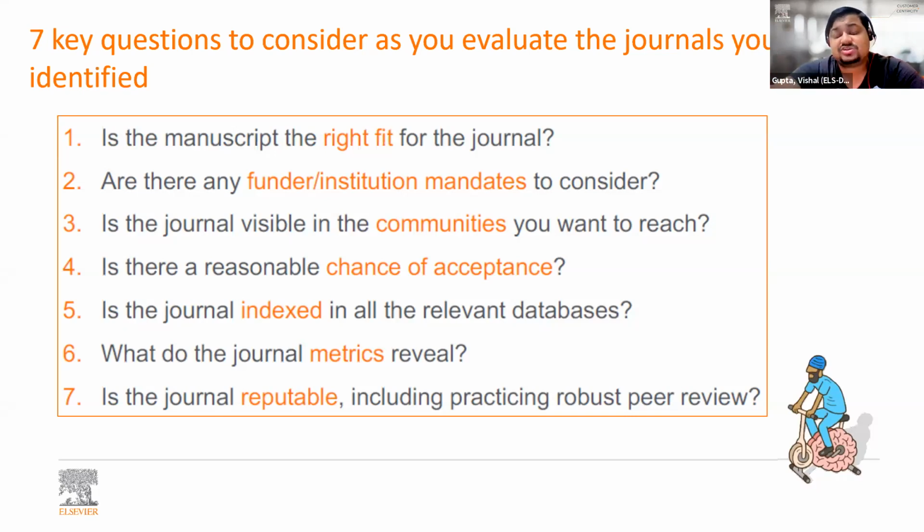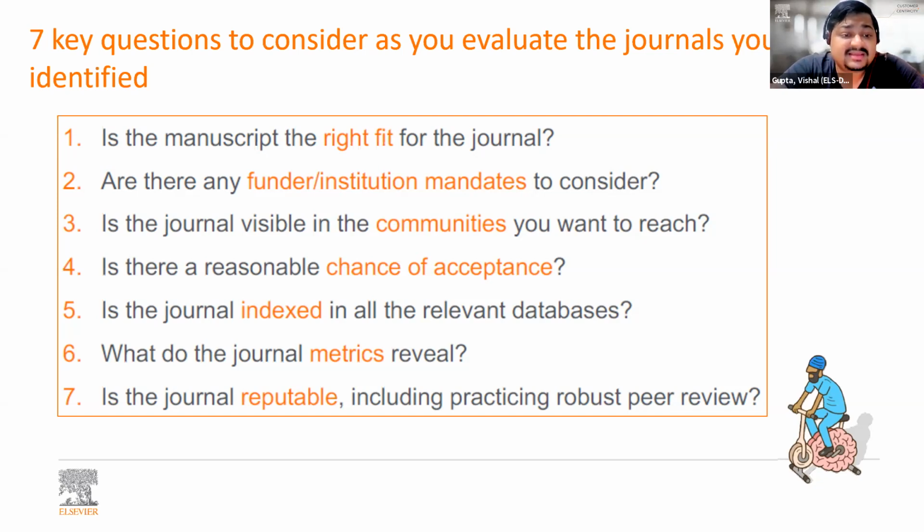And what are institution mandates? Some of the institutes mandate that in order to get a PhD, you need to publish at least 2 articles in Scopus Index journals, etc. Right? So then you need to focus on only Scopus Index journals, or for that matter, UGC Care List, or whatever benchmarking they have put.